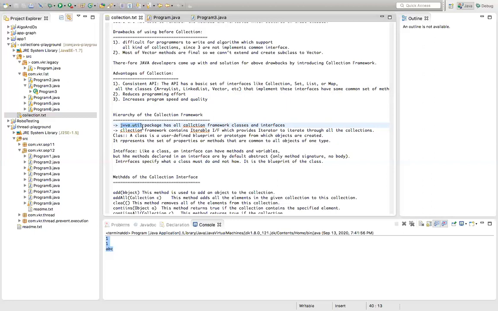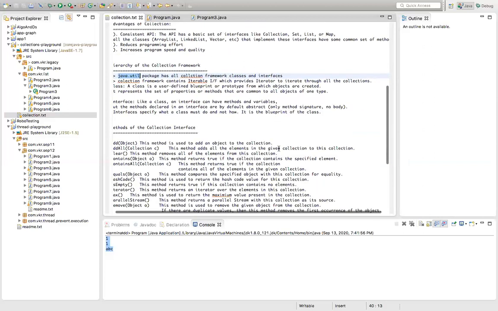And all the variables of an interface are public, static, final. All the constants. Inside interface, the variables are constants.